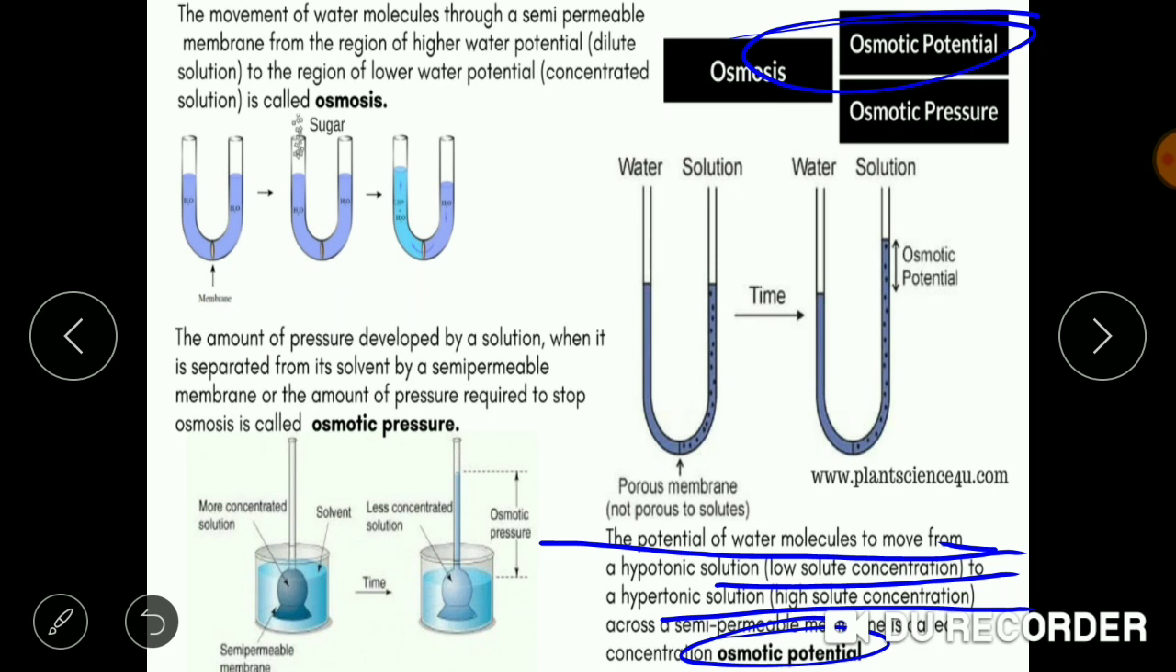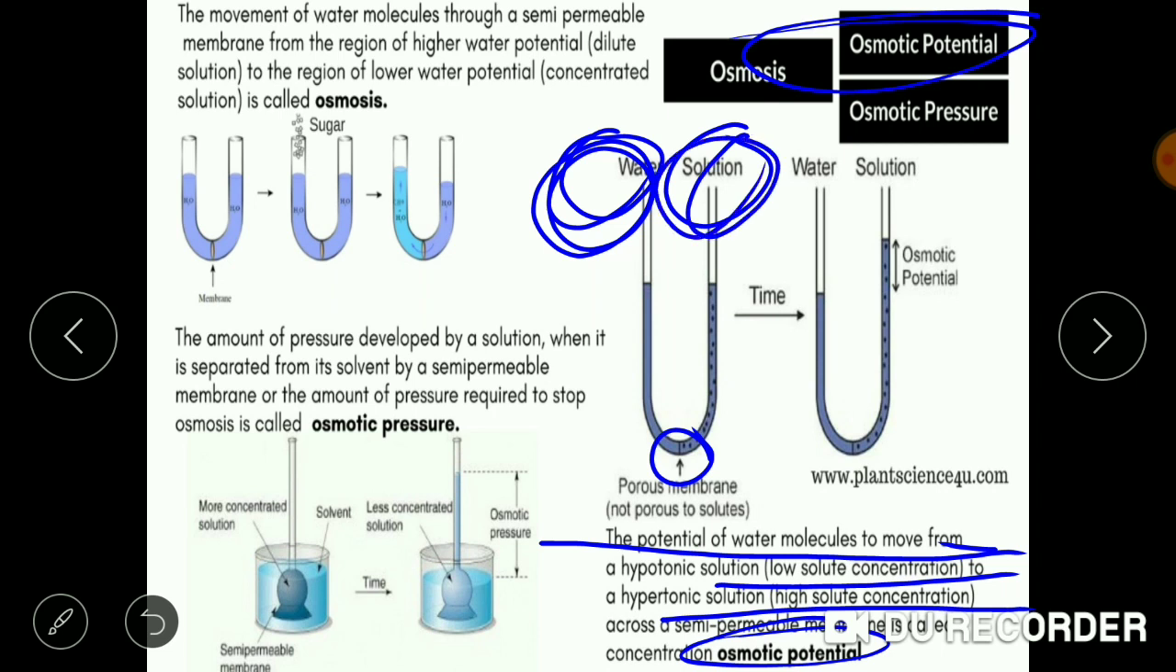Just like we have taken the example of the U-tube. In the U-tube, there is a separation in the center by a semi-permeable membrane, and on one side we have only solvent, water molecules, while on the other side we have a solution containing solute. Here no solute is there on the left, only solvent water molecules, while on the right hand side solute is also there.